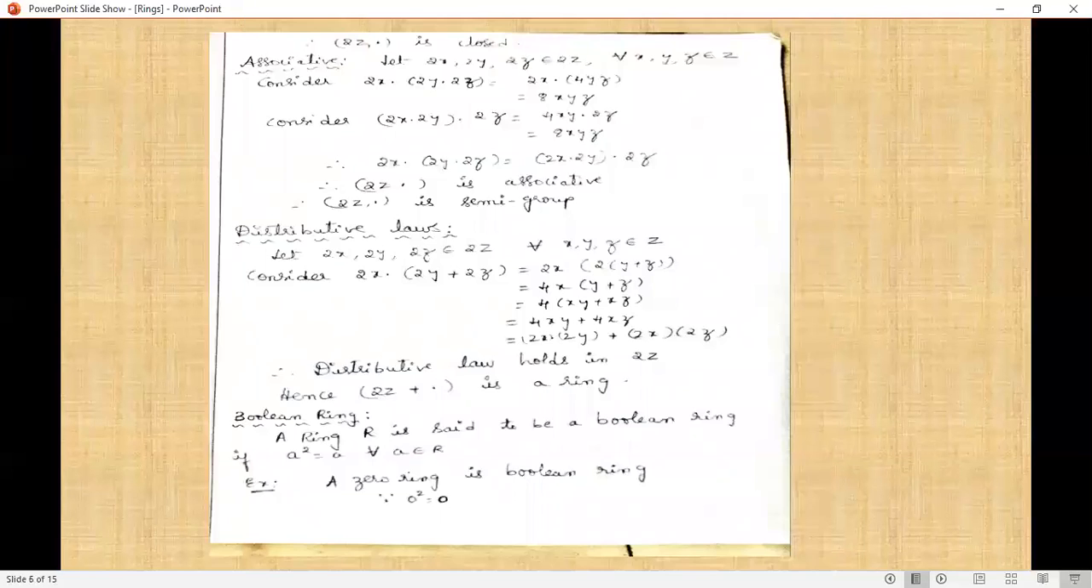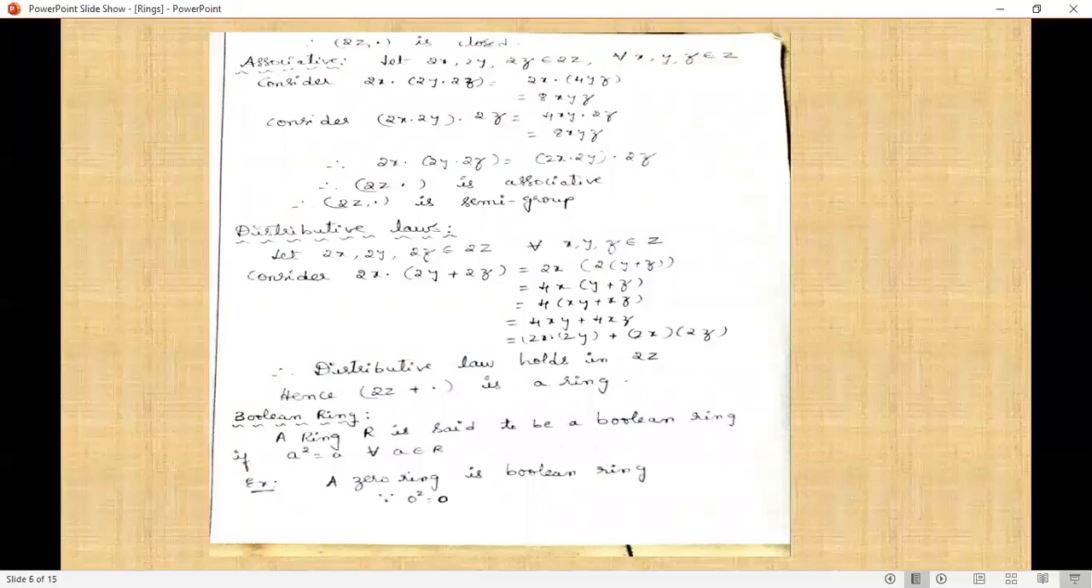Semigroup: first we are considering the closure property. Closure: we now prove that 2x, 2y belongs to 2Z. For all x, y belong to Z, we consider 2x dot 2y equals 4xy. So 4xy, that is 2 into 2xy, belongs to 2Z. So therefore 2Z, dot is closed.